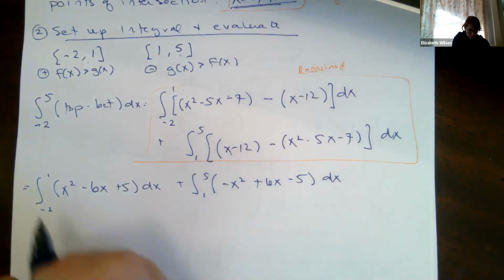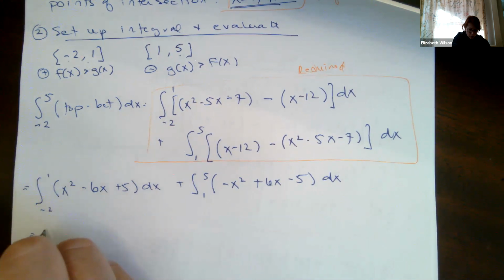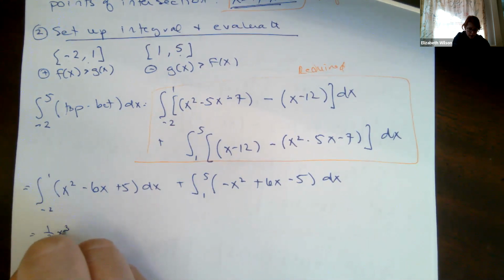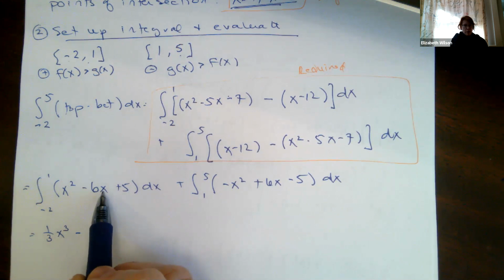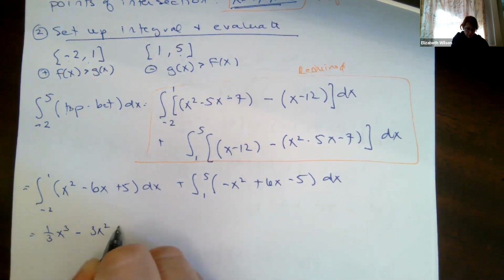All right, so the power rule says this is going to be 1/3 x cubed minus 6 times x squared divided by 2, which makes it 3x squared, plus 5x.